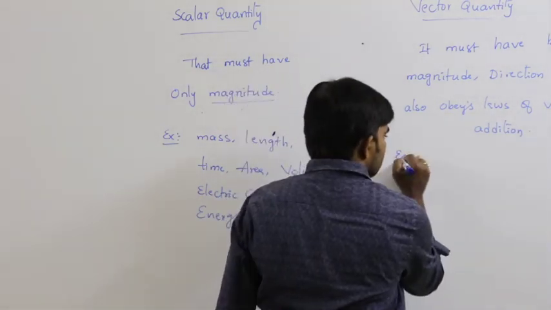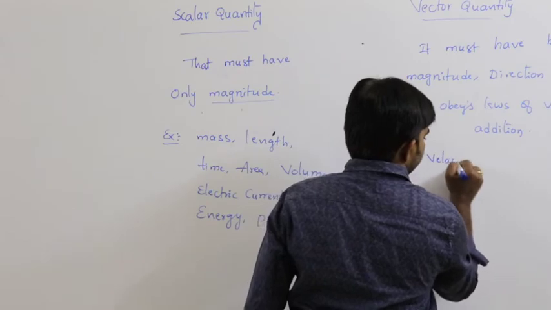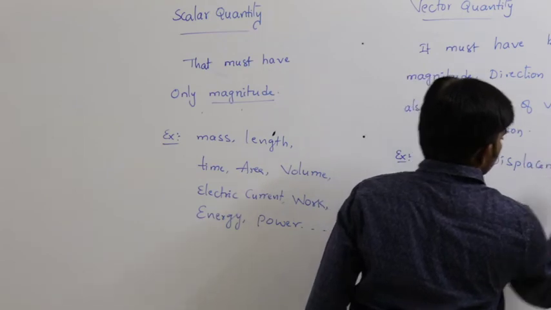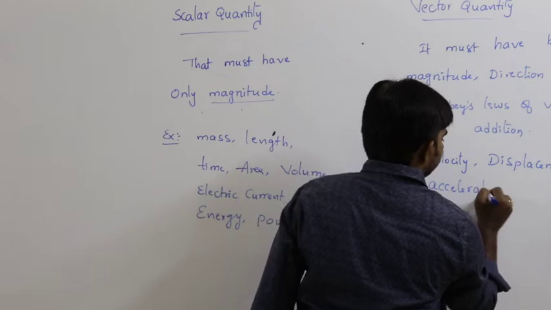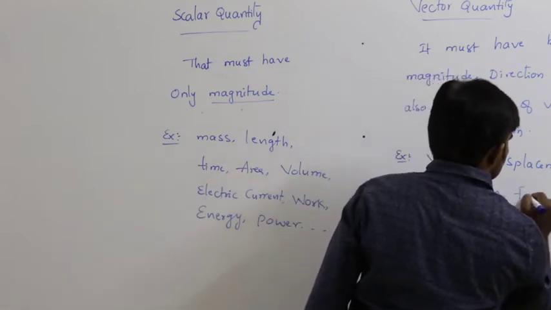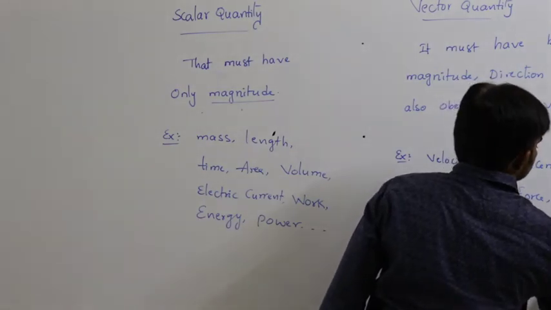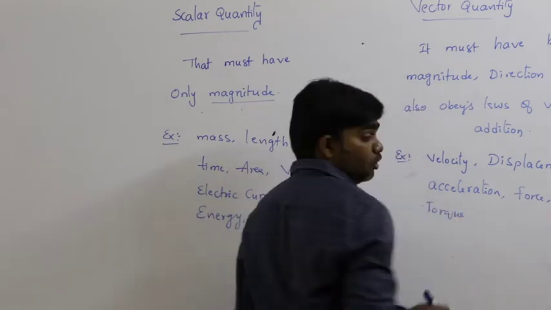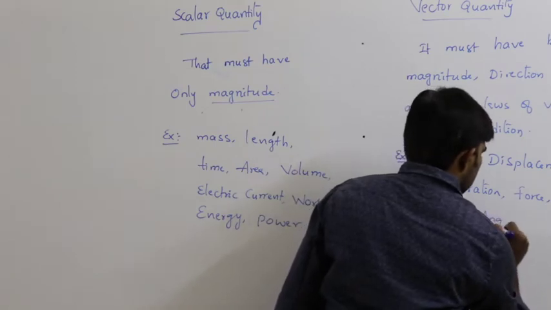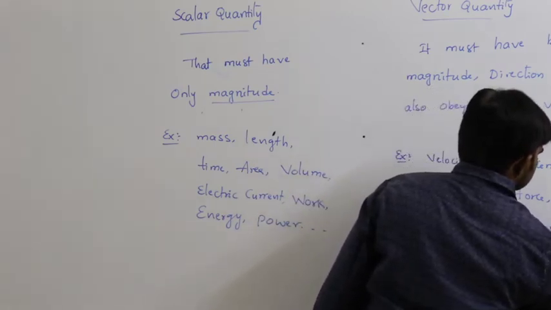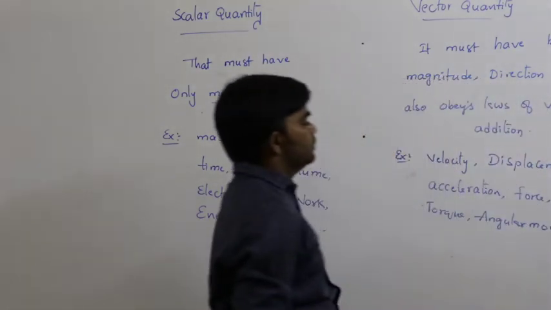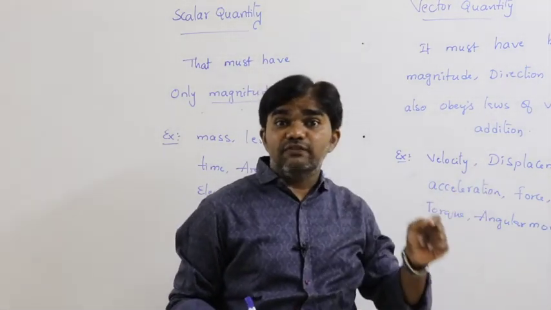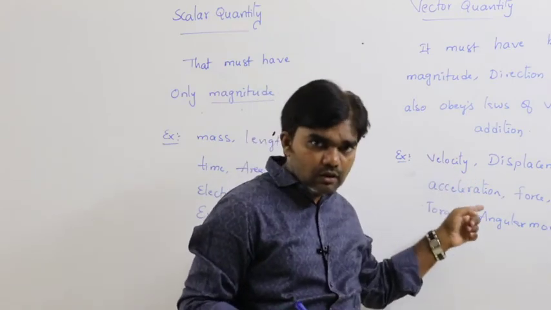What are the examples of vector quantities? Velocity, displacement, acceleration, force, momentum, torque, angular momentum, etc. These are the quantities that have magnitude and also a specific direction. Only then are those quantities called vector quantities.